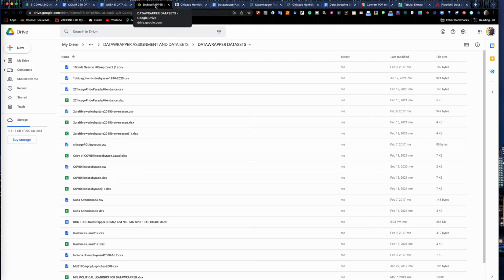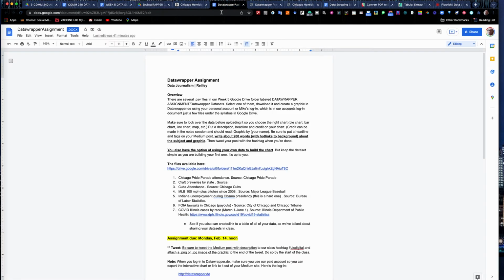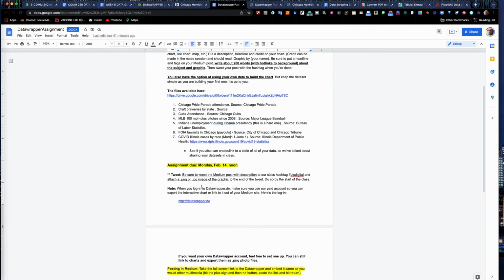So you can go in and select one of these and download them. I can click on Cubs attendance, and boom, download that. It only goes up to 2016. We just looked at those 9 years. You can actually update it, go in and find the last 5 years of attendance, and see how it looked during COVID. Be quite interesting.